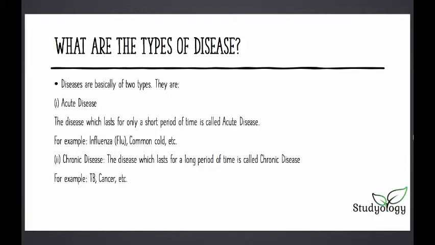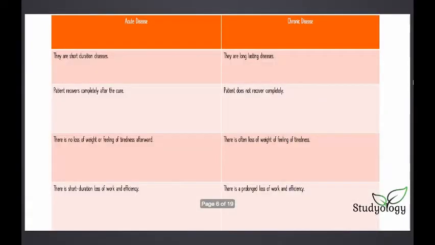Next is chronic disease. Chronic disease is just the opposite of the acute disease. It stays for a longer period of time. For example, tuberculosis, cancer, etc.